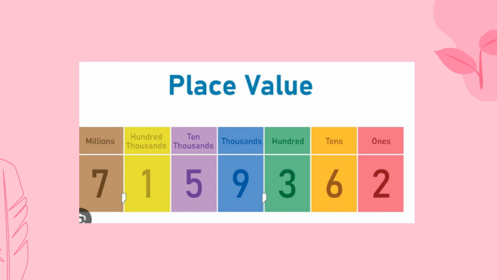Next we have the 9, which is the fourth number. We move to the left, which is in the thousands. Next we have the 5th number, which is tens of thousands. And the 6th digit, moving more to the left, we have hundreds of thousands. And finally, the 7th digit to the left, we have millions.